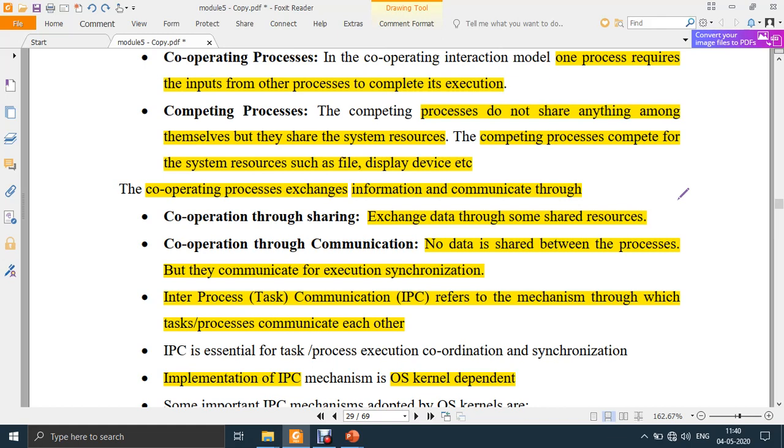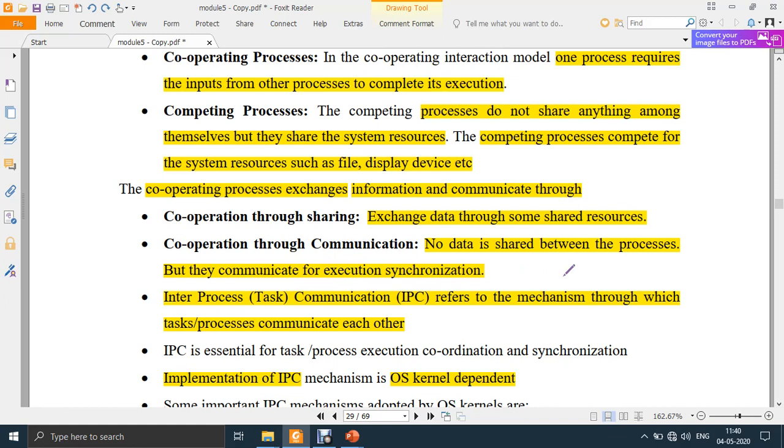Let's say the shared resource is a memory. One process writes something to the memory, and the other process uses that data from the memory to complete its operation. Getting what I'm saying? That is data sharing in cooperation. Or this cooperation can also happen through communication. Whenever it is communication, no data is shared, but synchronization signals are shared. That's all. No data is shared, synchronization signals are shared. So what do you mean by this?